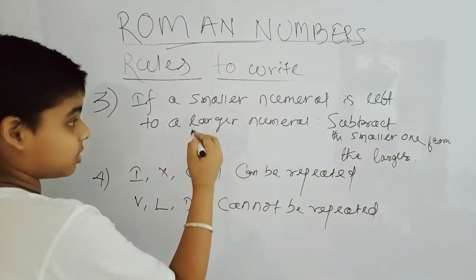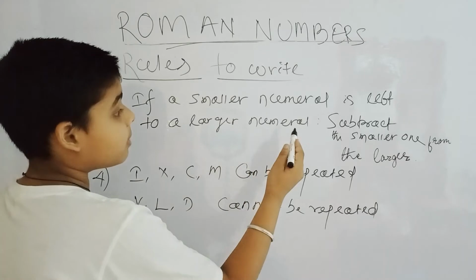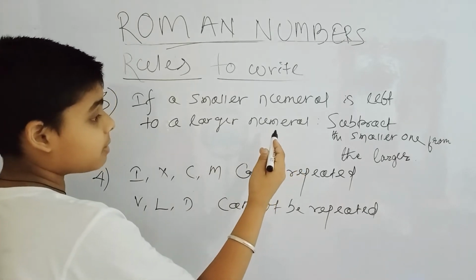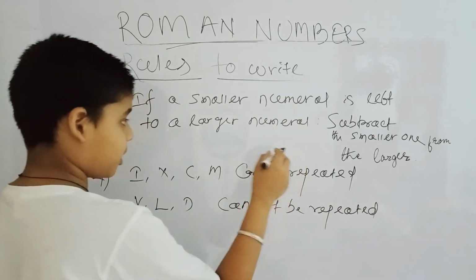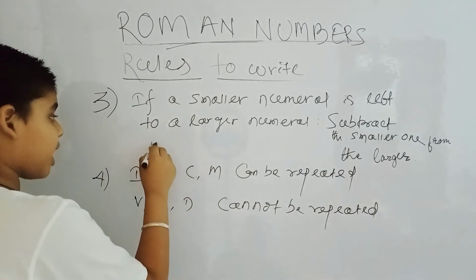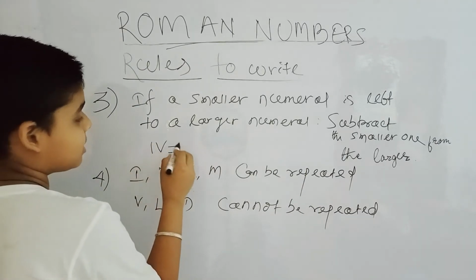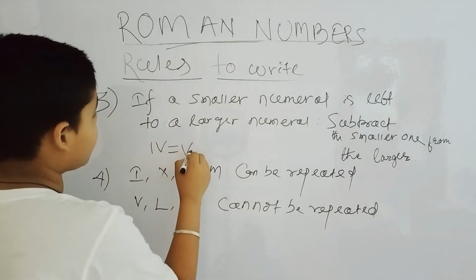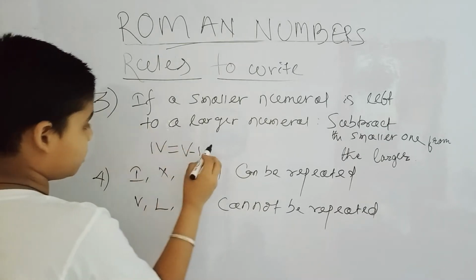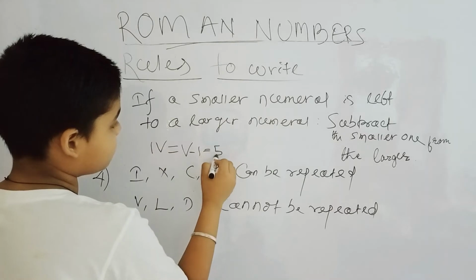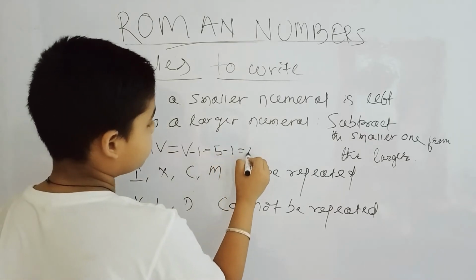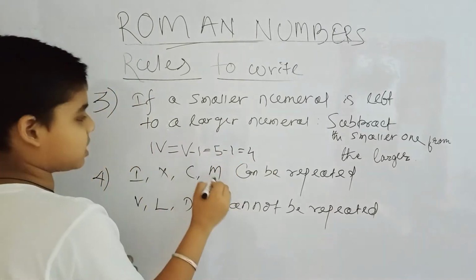If it is to the left, then the smaller one will be subtracted from the bigger one. If we take IV, V means 5 and I means 1, so V minus 1 means 5 minus 1, that is 4. So in this way 4 is obtained.